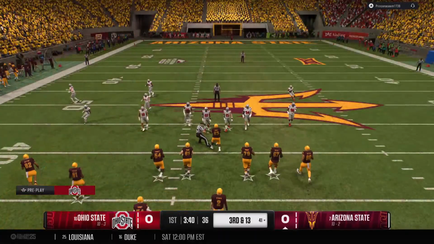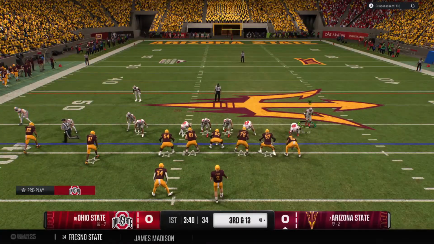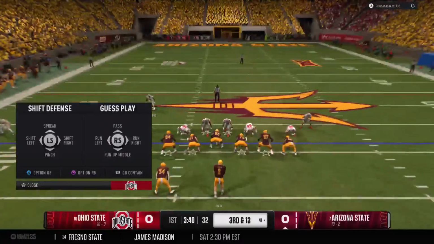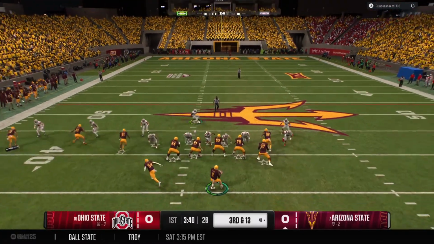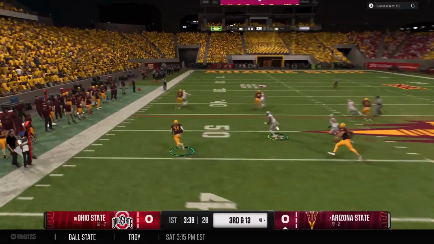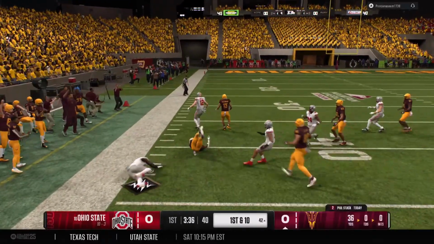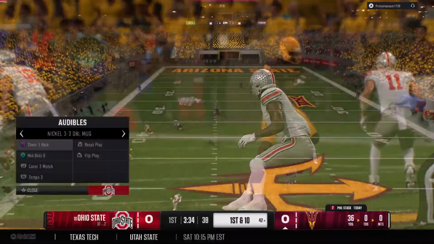Man, you got to love this if you're a defensive coordinator. It's all about affecting the quarterback and getting pressure on him. This time they got to him and forced that incompletion. Looking to throw it on 3rd and very long. They get him at the 42, good enough for a first down.